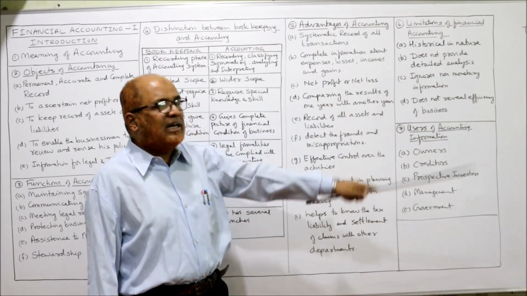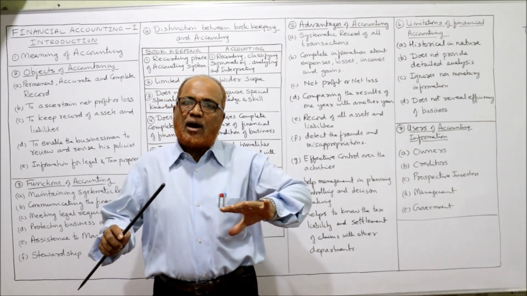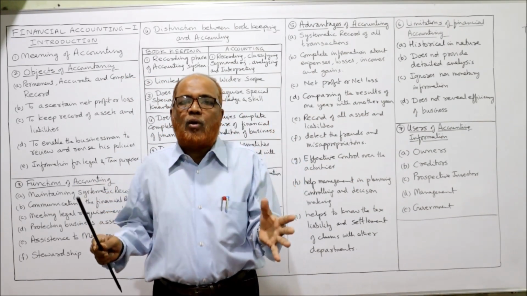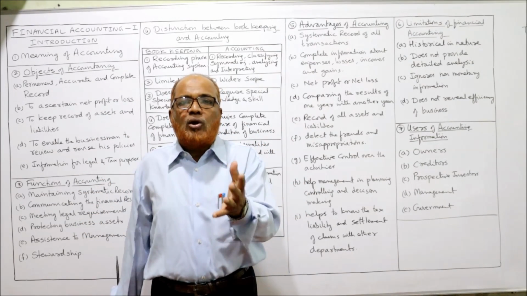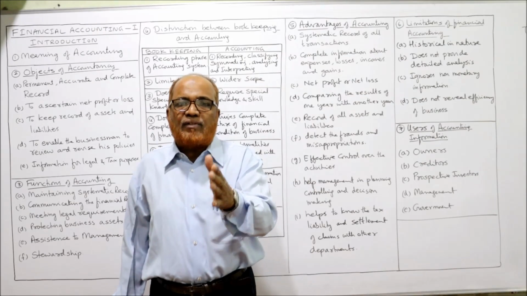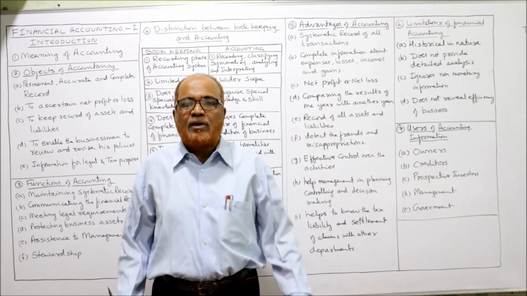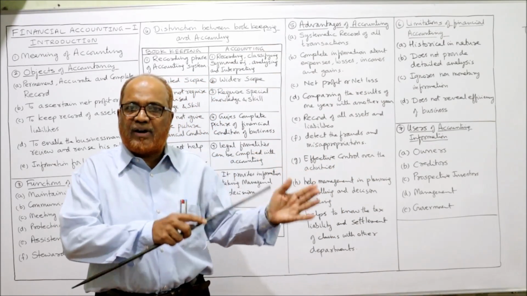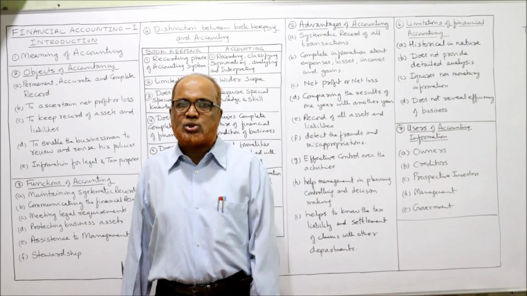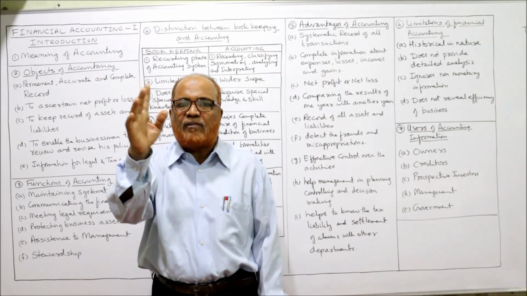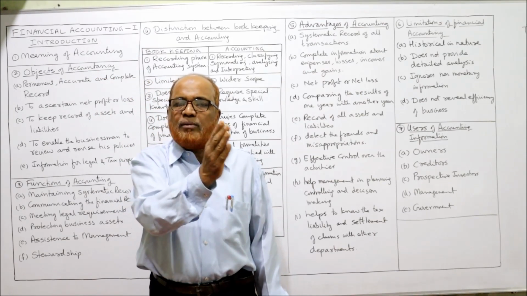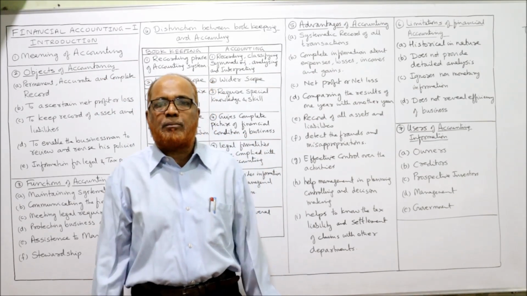Next one, does not provide detailed analysis. The financial accounting will provide an overview of all the activities, an aggregate of all the activities. It will not show the detailed information about each different activity. For example, a business organization has different departments, producing different goods. So financial accounting will provide the overall profitability of the business. It will not show the profitability, the detailed information, about each department.